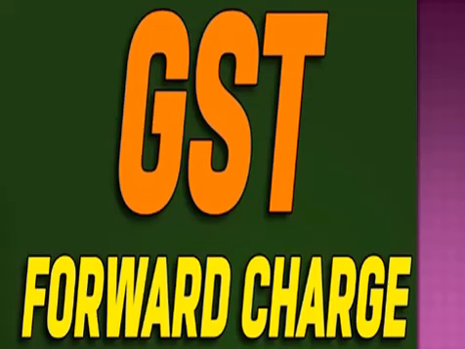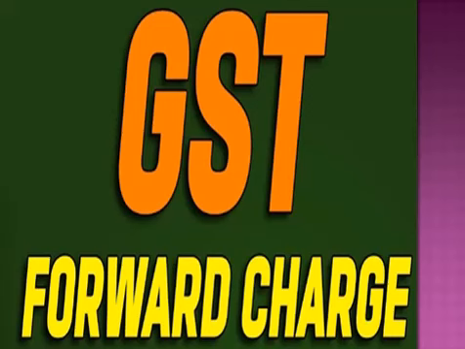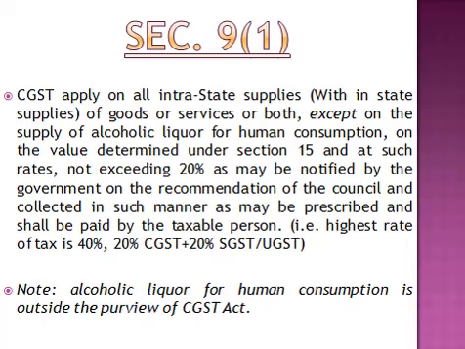Now we will be discussing about each and every section, that is section 9 subsection 1, section 9 subsection 2, section 9 subsection 3, section 9 subsection 4, section 9 subsection 5. Let's have a quick recap. Under forward charge, we will be studying section 9 subsection 1 and section 9 subsection 2. Under reverse charge, we will be discussing section 9 subsection 3 and section 9 subsection 4. Under e-commerce operator, we will be discussing about section 9 subsection 5. Let's start with forward charge, that is section 9 subsection 1.